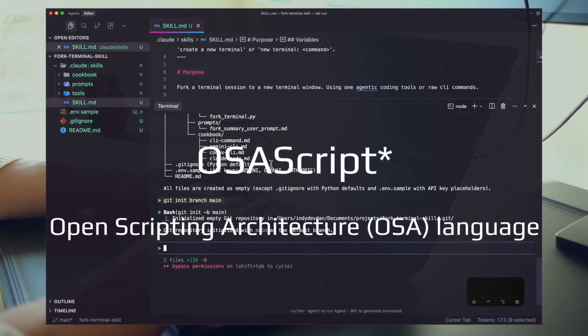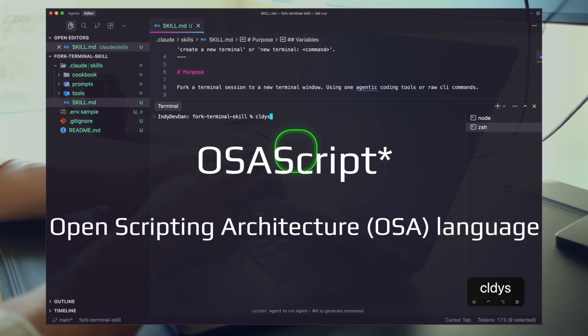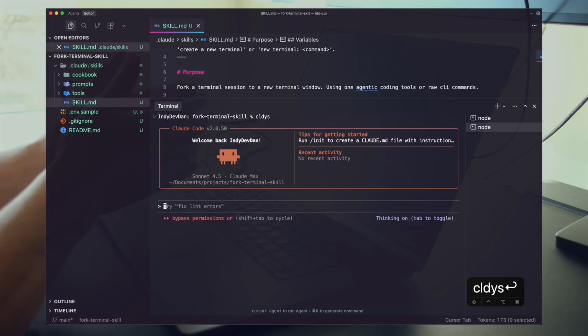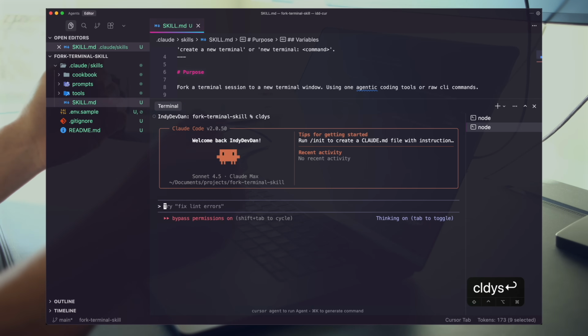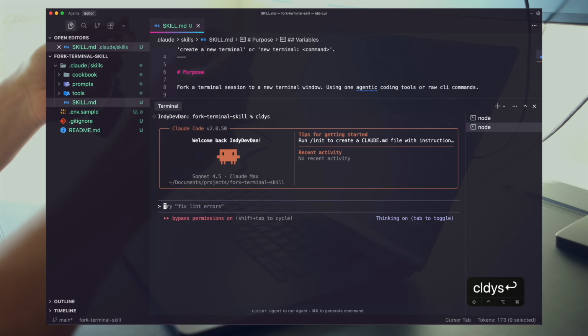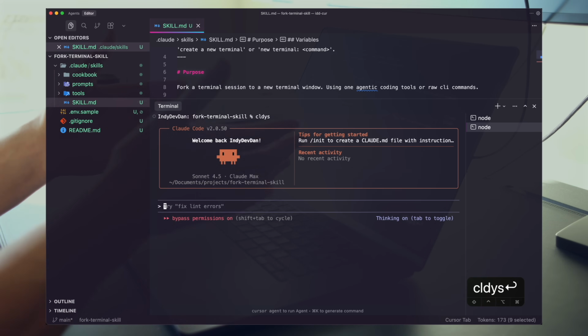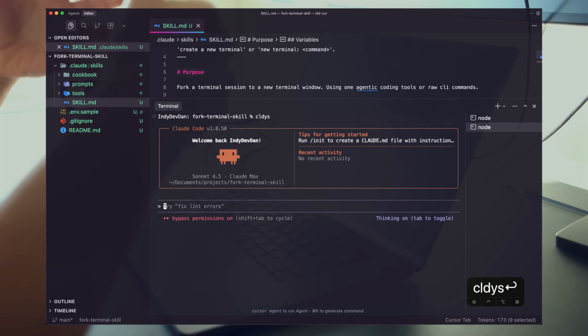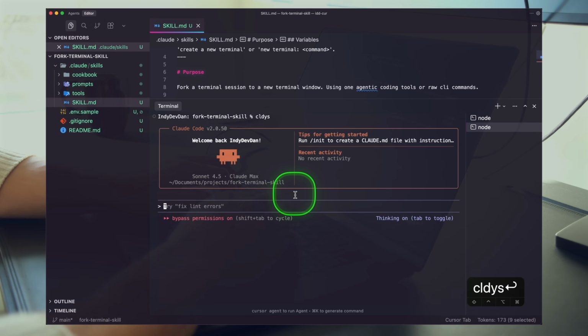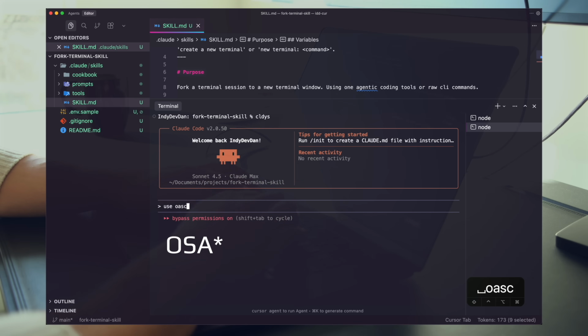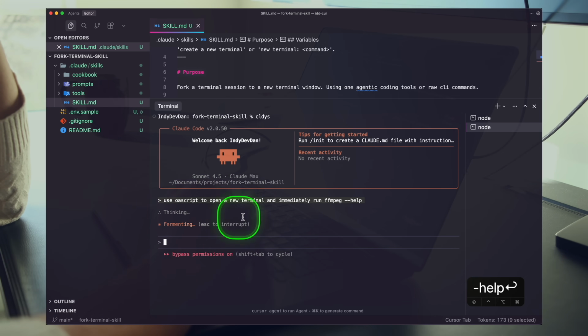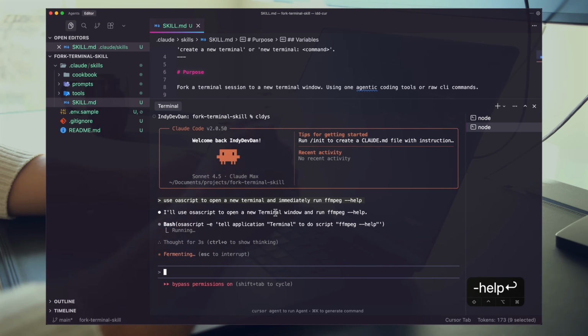And to kind of showcase this, I'll spin up a new Claude Code agent here, and we can just prompt exactly what we want to happen in the skill. This is a great way to set up for building your skill. Have your agent just run it in the loop, write the prompt, observe the result, and then encode it in a skill. We can do something like this. Use OSAScript to open a new terminal, immediately run ffmpeg help. And so this is going to showcase the initial basic result that we're looking for.